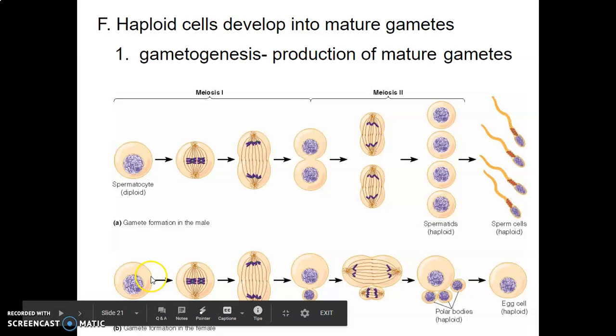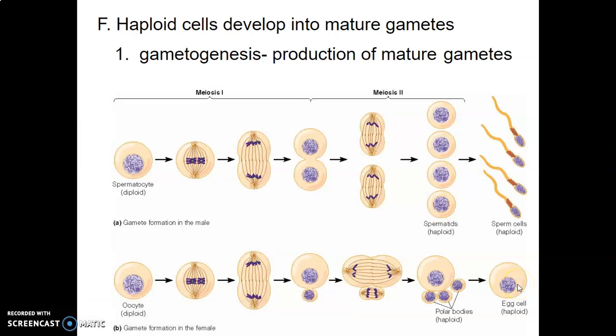Down here, without getting into proper names, female, same process. Going through meiosis 1, meiosis 2, and then you're going to actually get an egg cell. So this is the sex cell or the gamete of females, and then these 3 things called polar bodies. These polar bodies are going to be broken down. The next slide tells us that. They're broken down, and we're only actually going to get 1 egg cell.